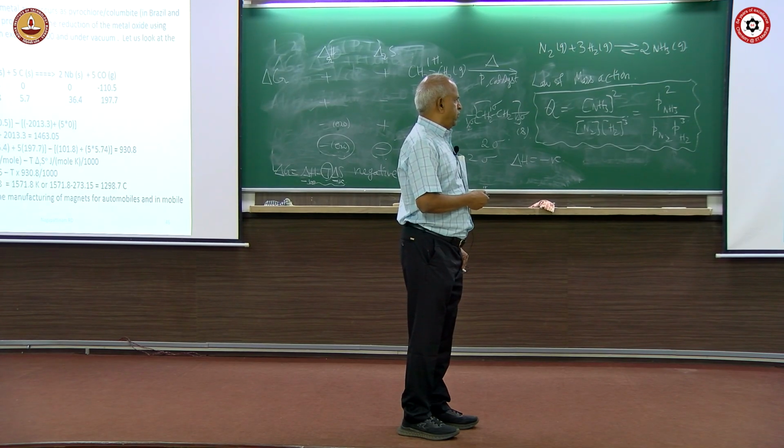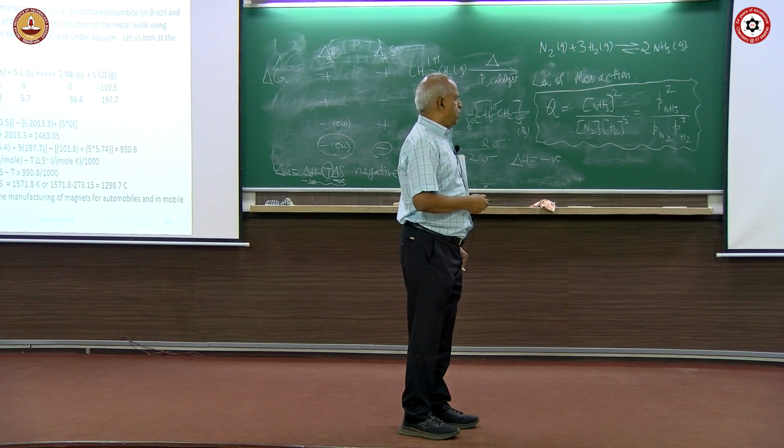Heat of formation of niobium oxide, heat of formation of carbon in the graphitic form, niobium metal, carbon monoxide gas, and here is the data for the entropy. If you calculate the overall free energy of formation, it works out to be some number. Okay. You can calculate the delta H of reaction, which is 1463.05 kilojoule per mole. You can calculate the delta S naught, which is temperature dependent. So, at what temperature can you reduce niobium?